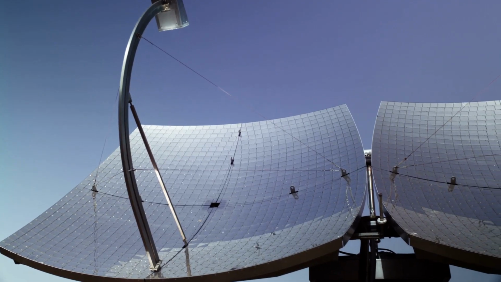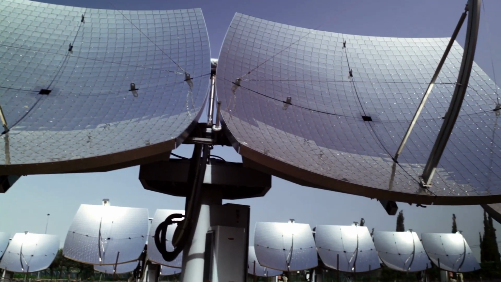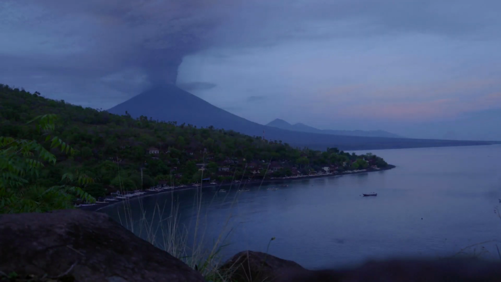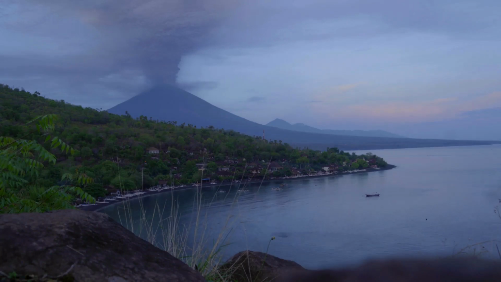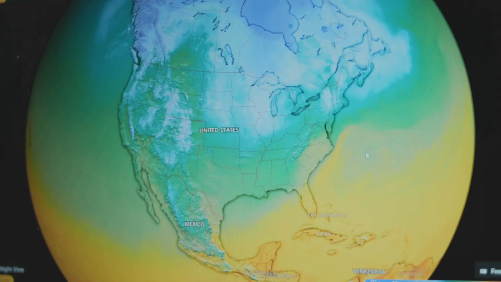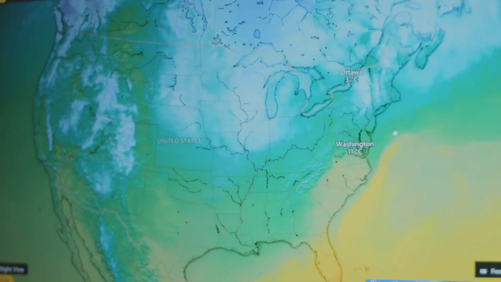Solar radiation management, or SRM, aims to reflect sunlight to cool the Earth. This could involve injecting sulfate particles into the stratosphere, mimicking volcanic eruptions as proposed by Harvard's SCoPEx project, or brightening marine clouds by spraying seawater, an experiment backed by Bill Gates. However, SRM poses risks like ozone depletion and unpredictable regional climate shifts.